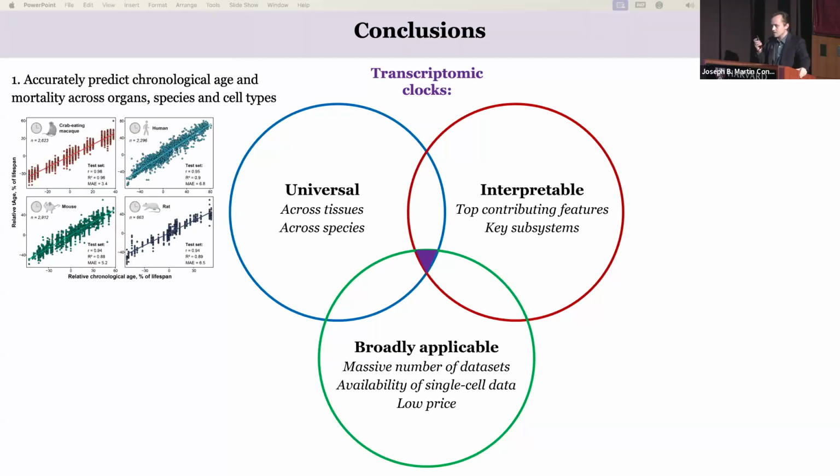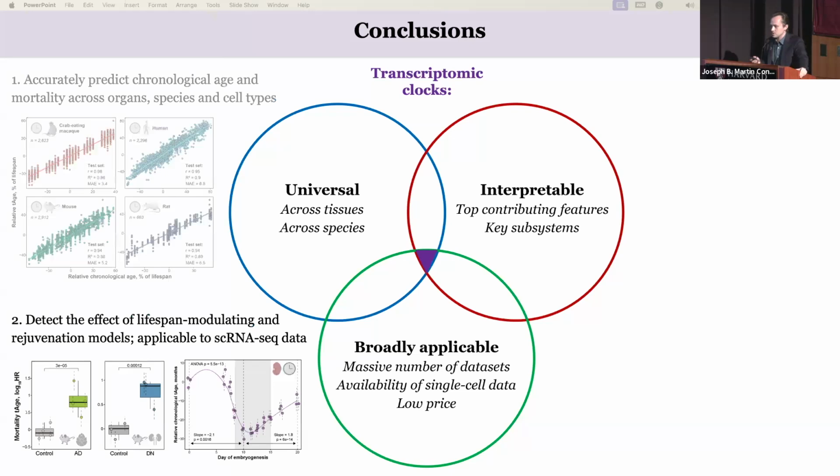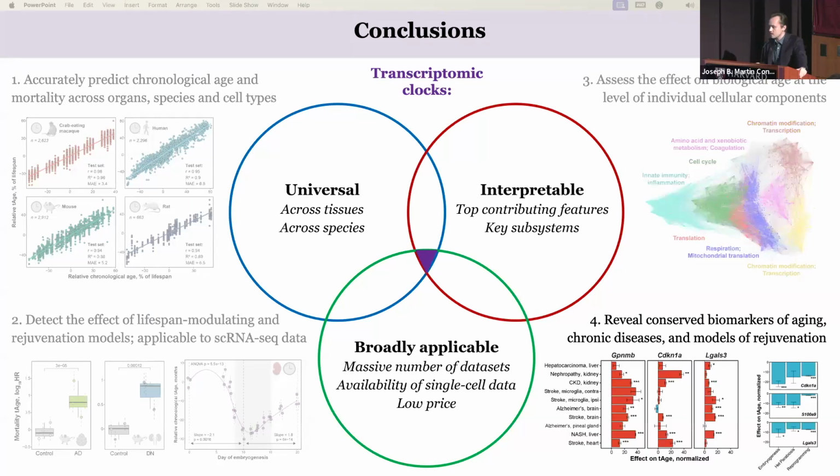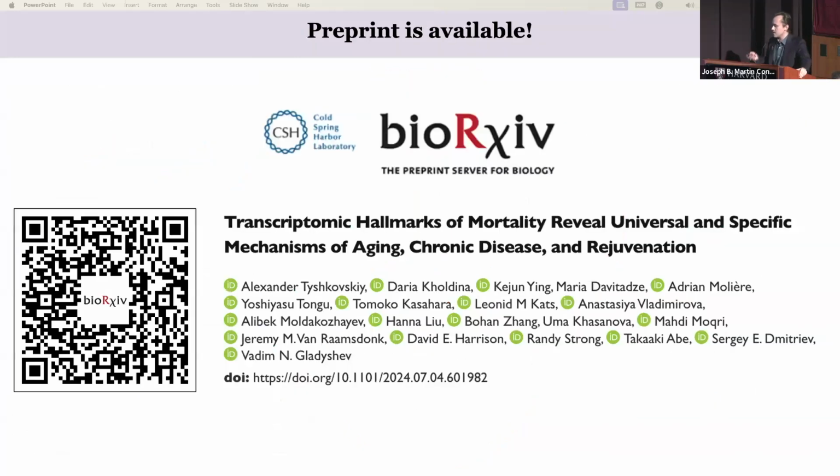So to summarize, we have shown that transcriptomic clocks can be used to capture conserved aging-related changes across tissues, species, and even cell types, similar to epigenetic clocks. We showed that they can be used to identify novel lifespan modulating interventions and to characterize them, and they can be applied to single-cell RNA-seq data. They can be used to identify modules of correlated genes, and we developed transcriptomic clocks for individual cellular components. And finally, they can be used to identify consistent biomarkers of aging, rejuvenation, and diseases.